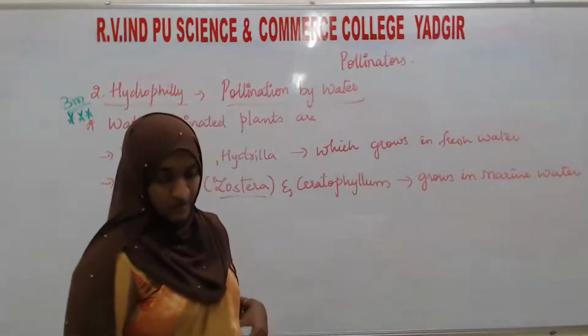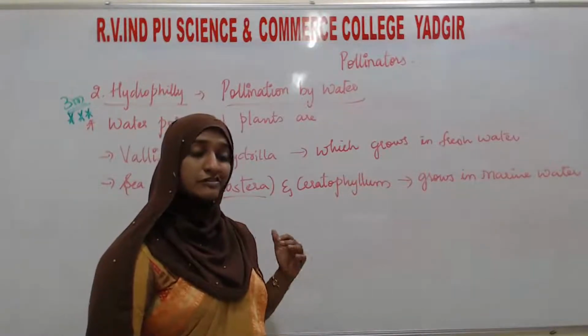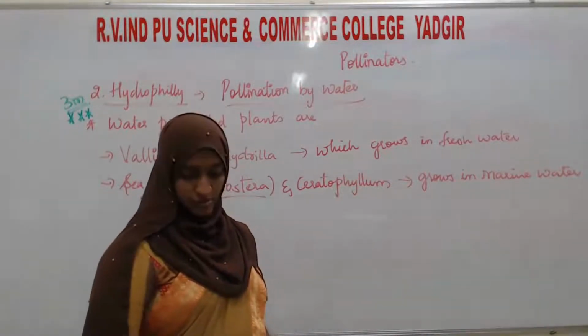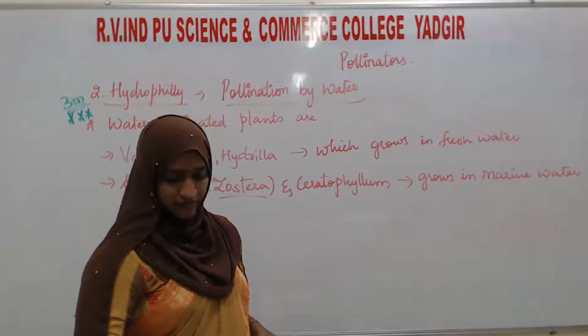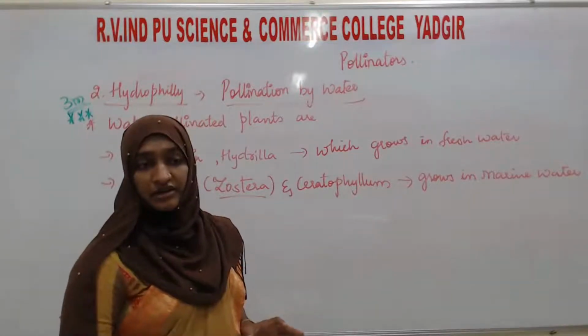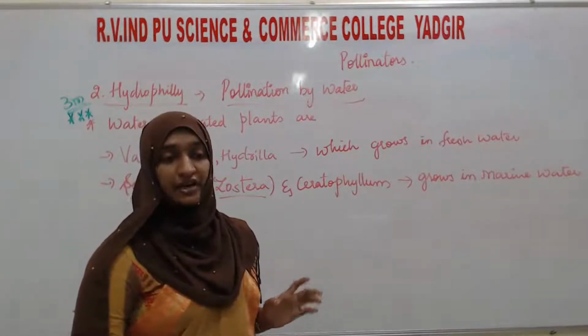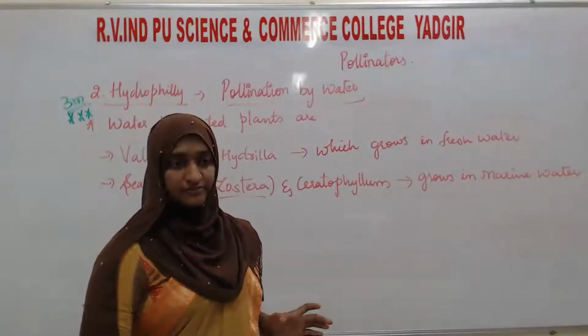Okay, see, water pollination can take place in the fresh water as well as in the marine water. See, not all aquatic plants show water pollination. Why?